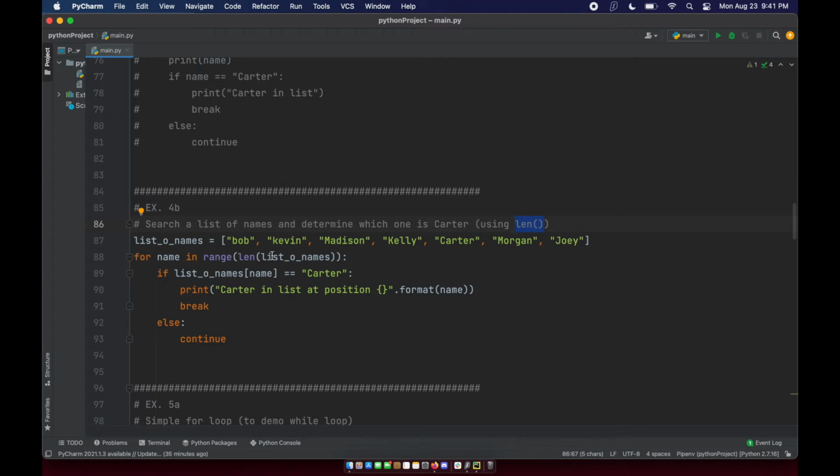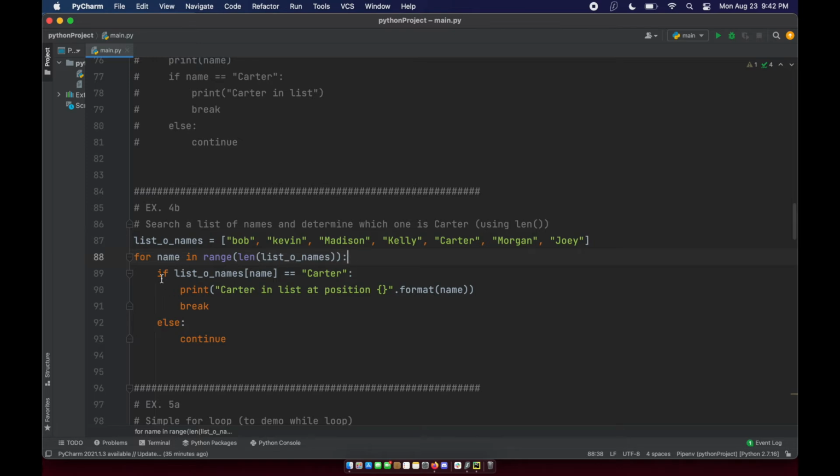So you can see that we have list of names wrapped in this len object. This is going to return a whole number. It's going to return 7, and then we're going to also wrap it in this range method, right? So for name in range, the length of list of names. We're using the len method to get the length of our list, and we're turning it into an iterable number that we can then use in our for loop, okay?